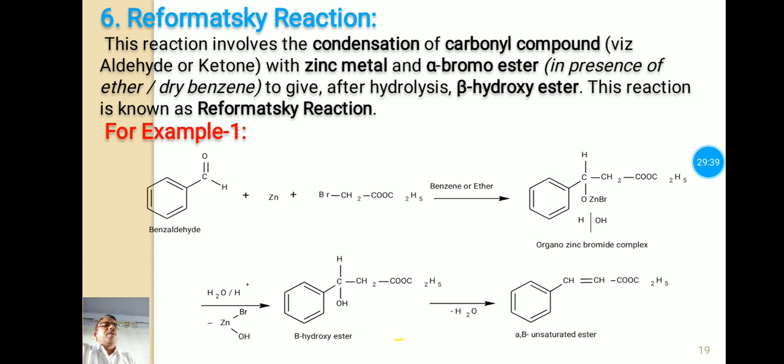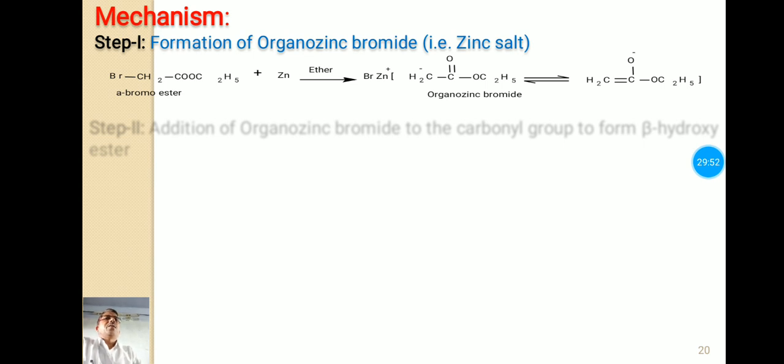This beta hydroxy ester undergoes dehydration and forms an alpha beta unsaturated ester. Now let's see the mechanism of this reaction.